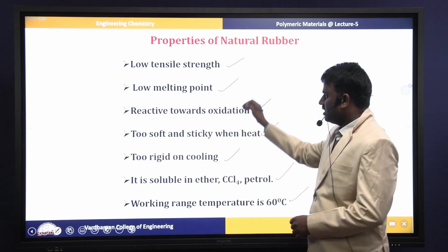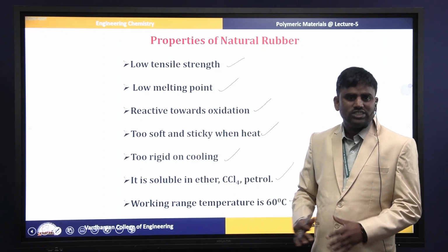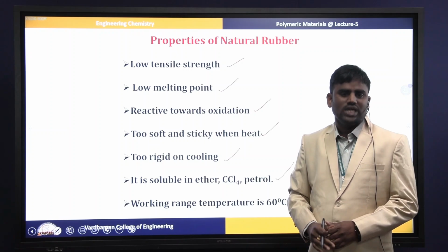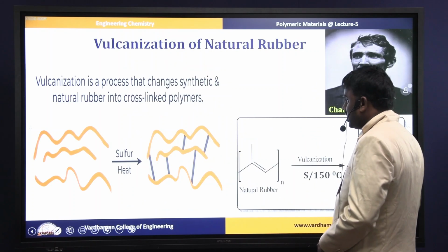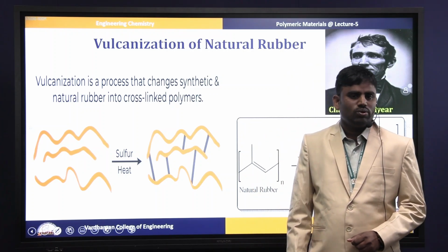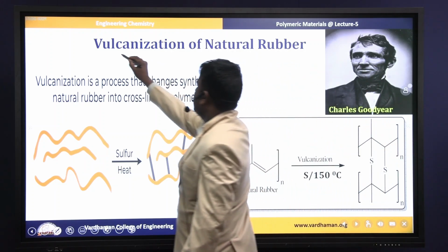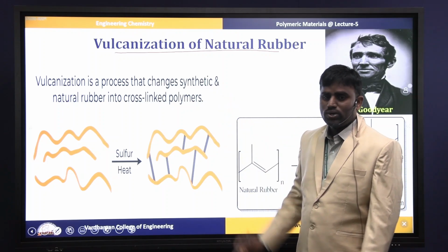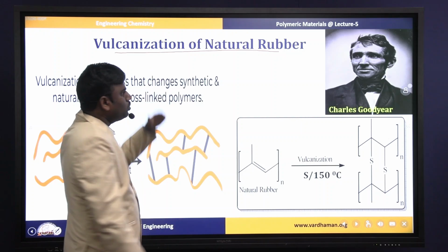So here you can see the natural rubber has very poor properties. With these properties, we cannot directly use natural rubber in industrial applications. So in order to improve the properties of natural rubber, we use a chemical process known as vulcanization of rubber. Now I am going to discuss the vulcanization of rubber. By using this process, we improve the properties of natural rubber material. How do we do this process?